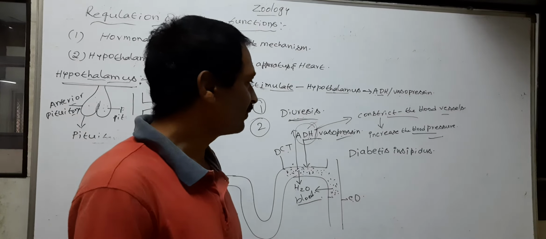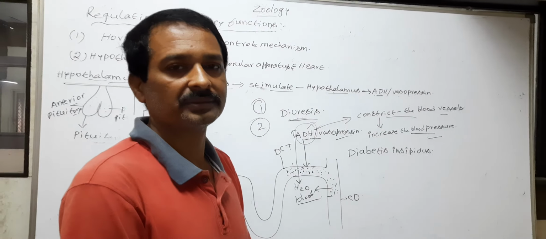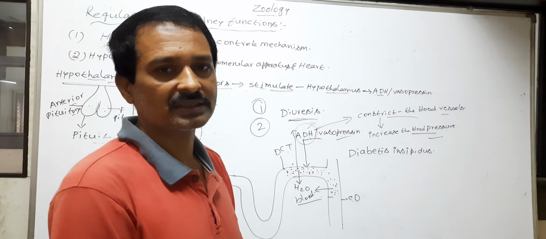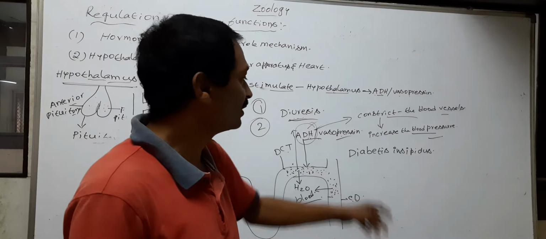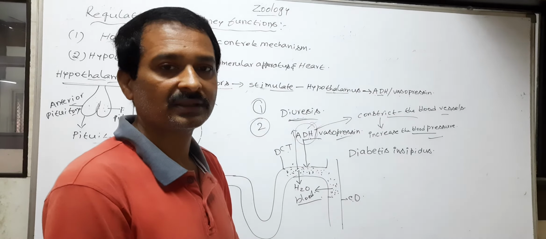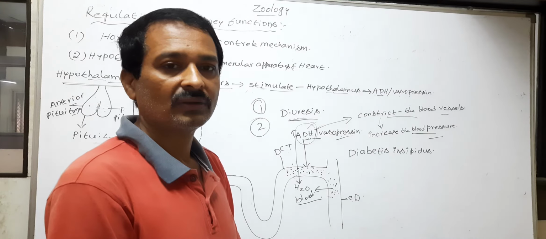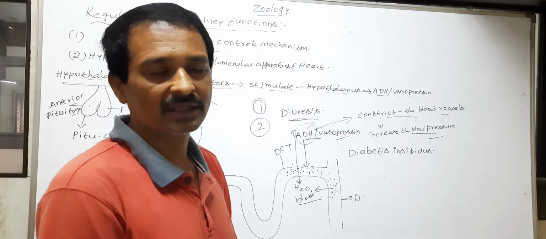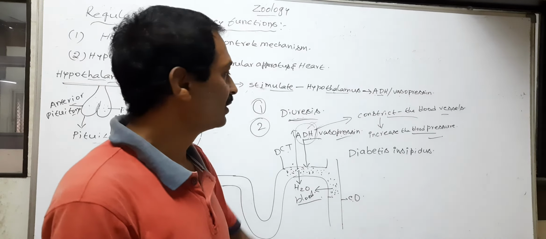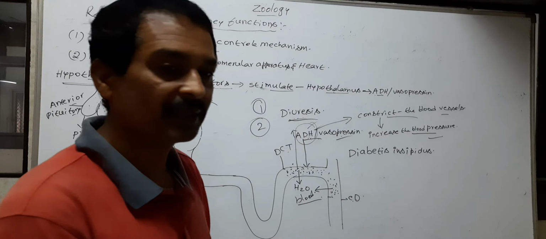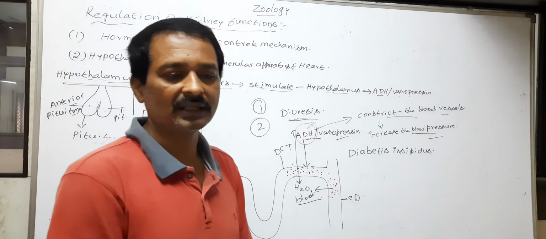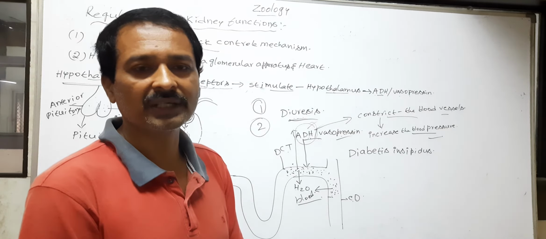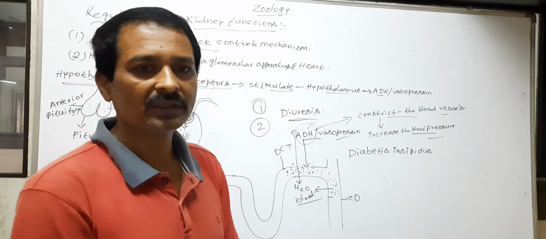The characteristics of diabetes insipidus are excessive thirst. So the person who suffers with diabetes insipidus takes a large amount of water. The characteristics of diabetes insipidus are excessive thirst and excretion of large quantities of dilute urine.